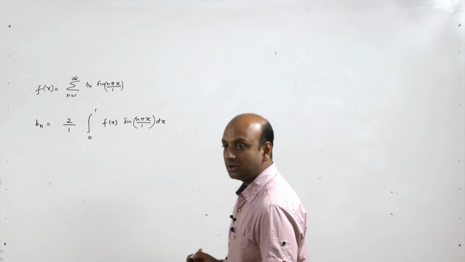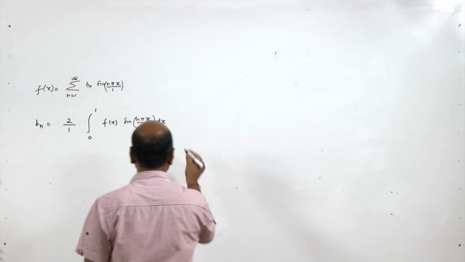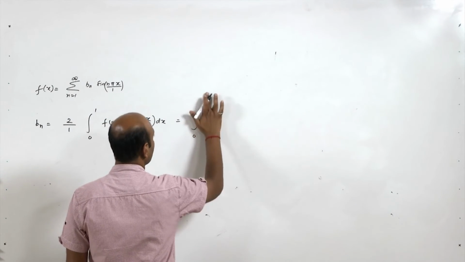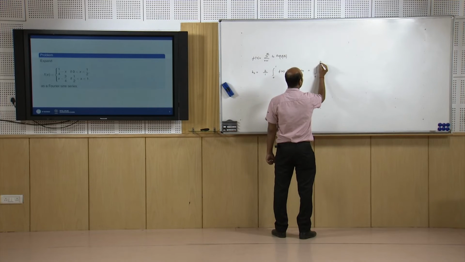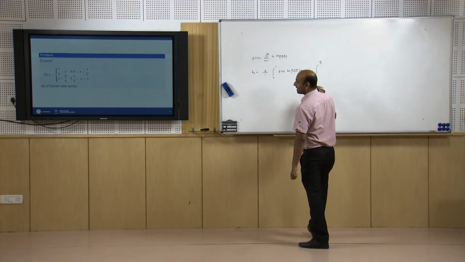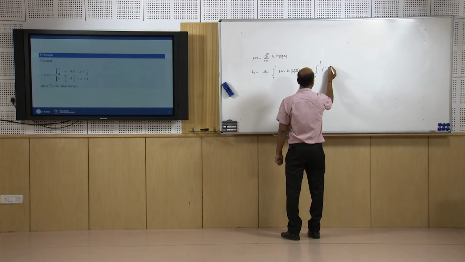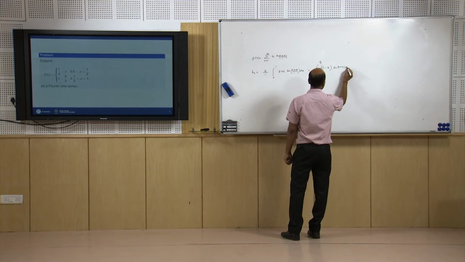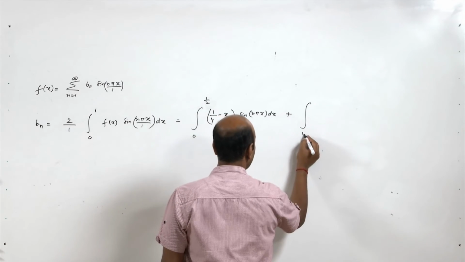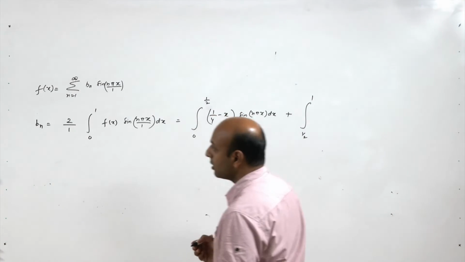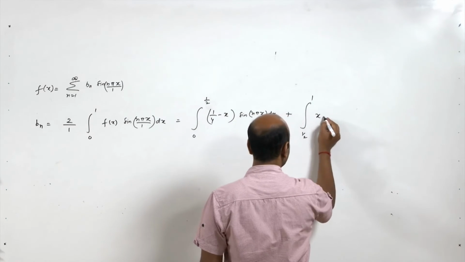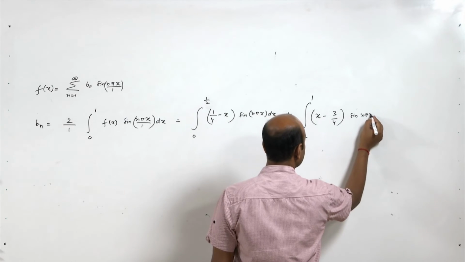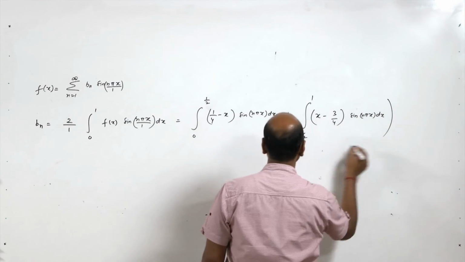Now, we have to split the function: from 0 to half, it is (1 by 4 minus x) sin n pi x dx, plus from half to 1, it is (x minus 3 by 4) sin n pi x dx, and whole 2 times.